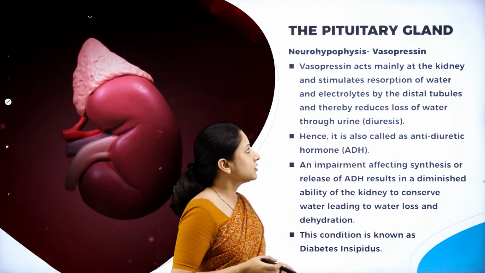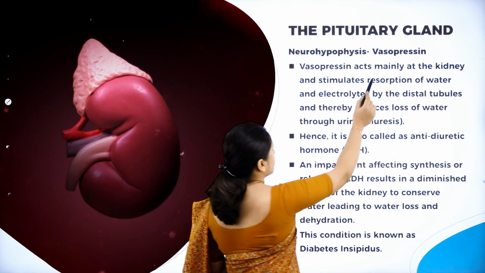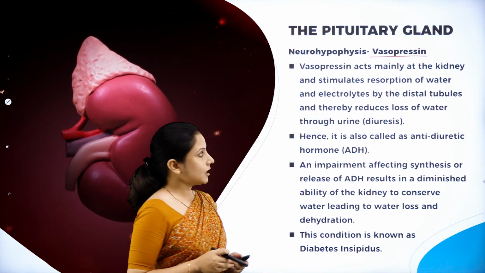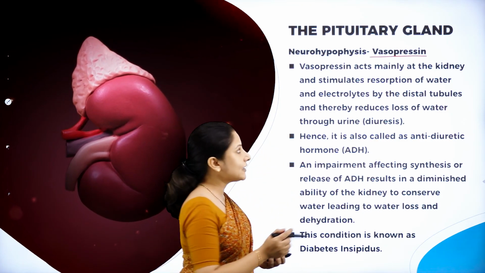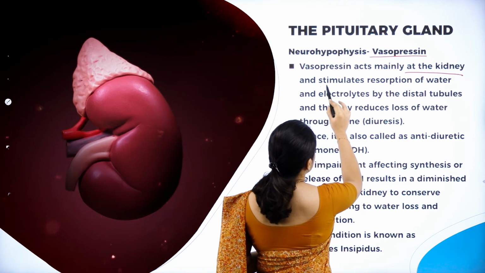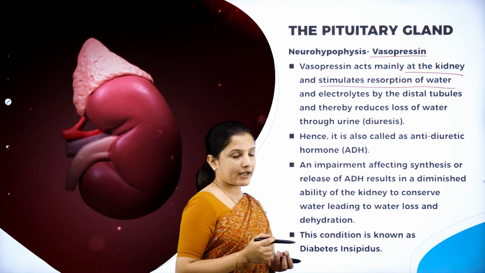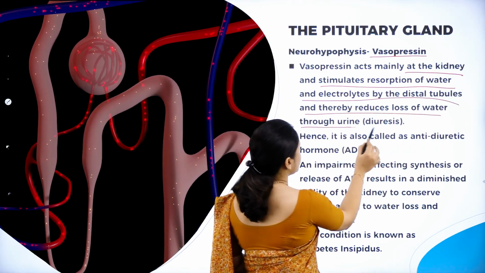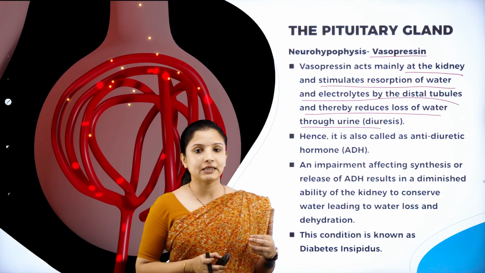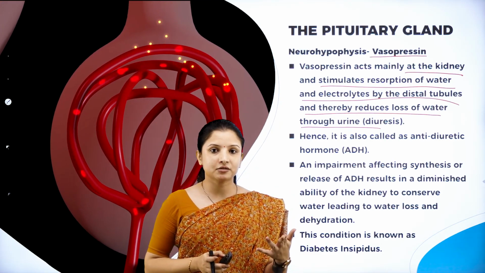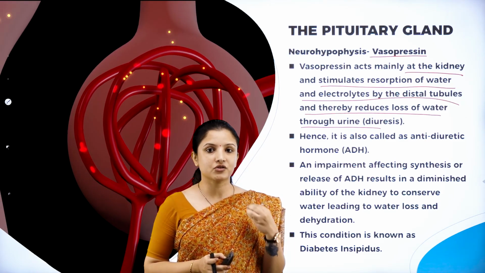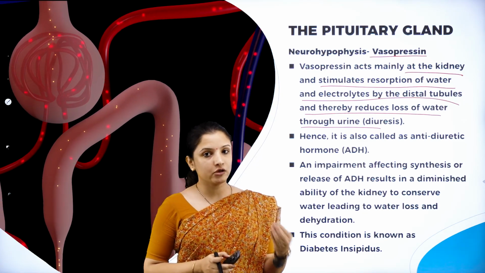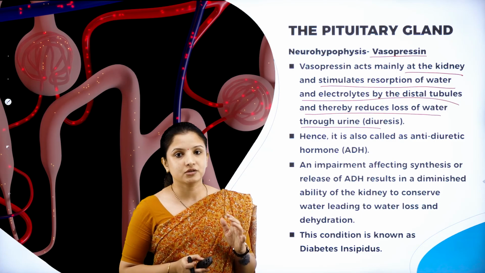Next, talking about the last hormone of the neurohypophysis, that is vasopressin. The neurohypophysis is also called the posterior pituitary gland. Vasopressin acts mainly on the kidney, and it stimulates resorption of water and electrolytes by the distal tubules, thereby reducing loss of water through urine. We all know that when the kidney releases urine, the urine should always be in the concentrated form, right? In the tubules of the kidney, or the nephron, which is the functional unit of the kidney, the urine has to be in the concentrated form.